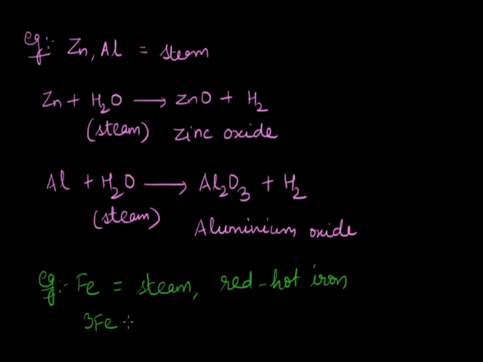The equation for reaction of iron with water is: iron reacts with water taken in the form of steam to form iron 2,3 oxide and hydrogen gas.